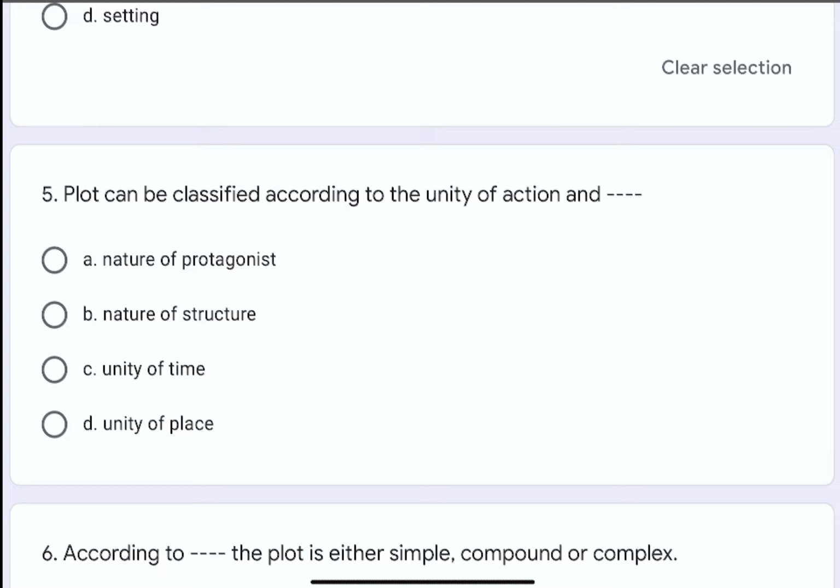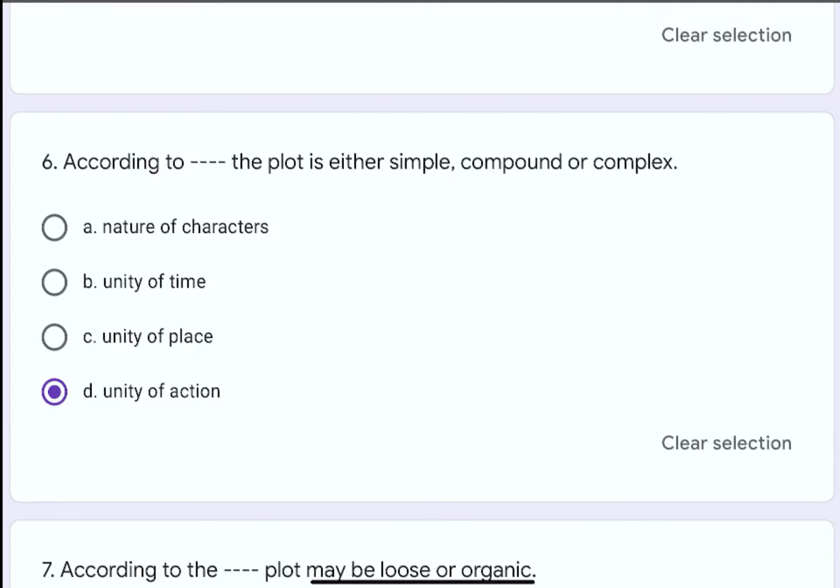Question number 6. According to dash dash, the plot is either simple, compound, or complex. The options are A. Nature of characters, B. Unity of time, C. Unity of place, or D. Unity of action. The correct option is D. Unity of action.